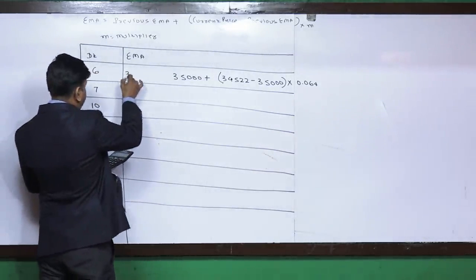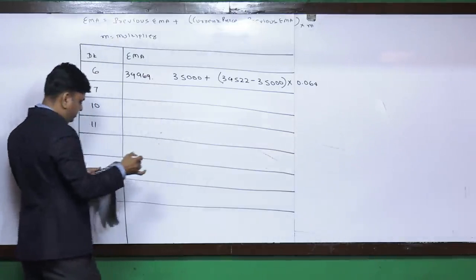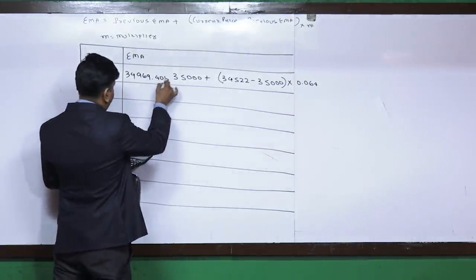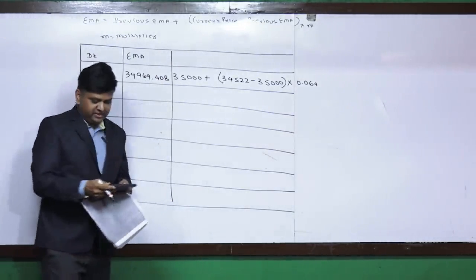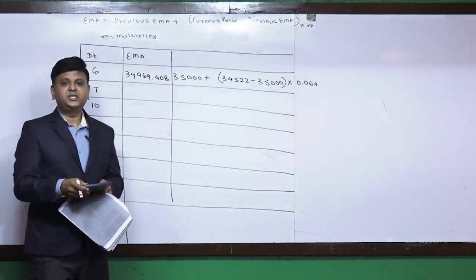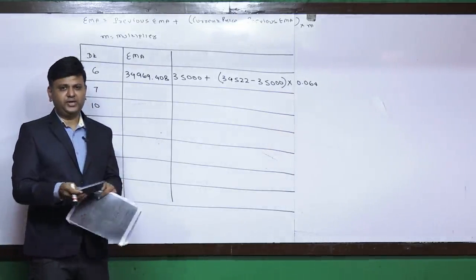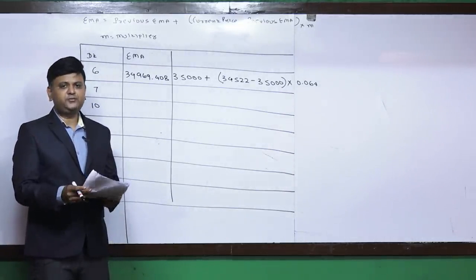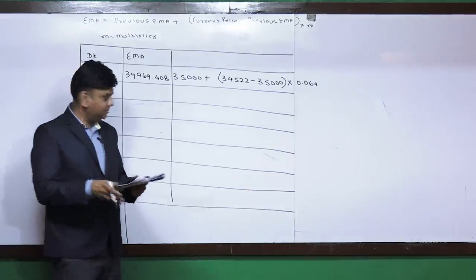So the final answer is 34969.408. Read the language of the question carefully, wherein they have specified a condition that you are required to write the answer only up to 3 decimal points.